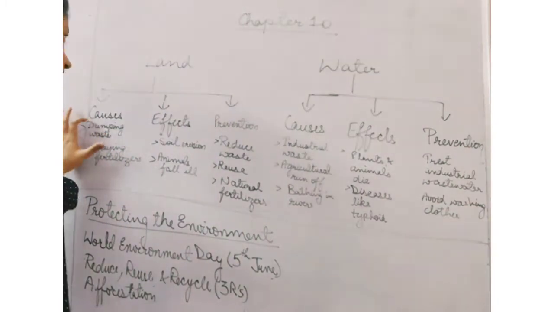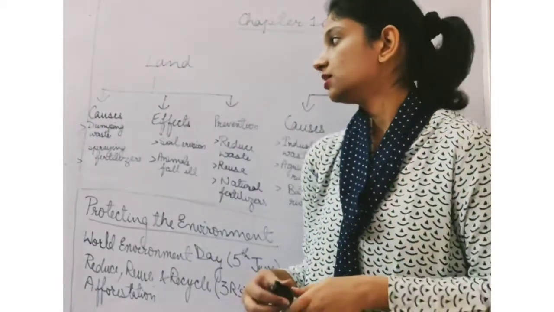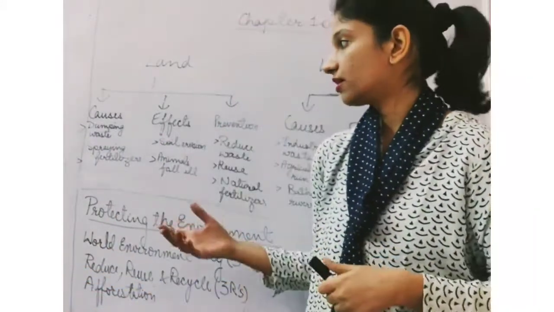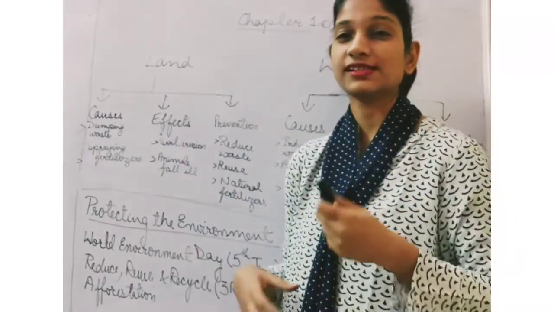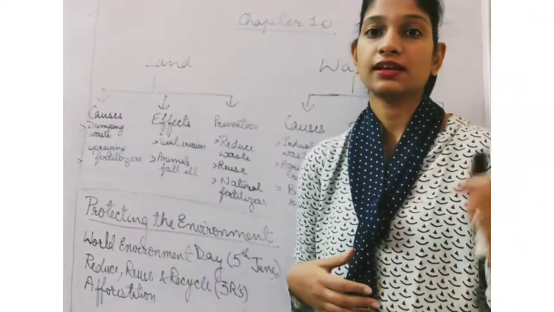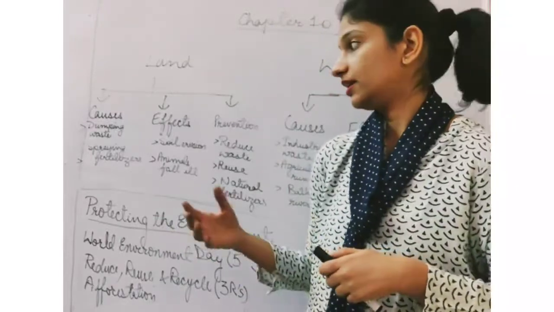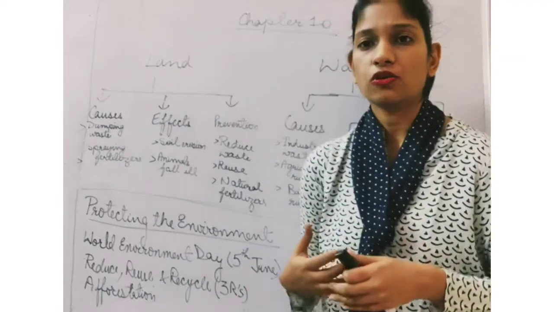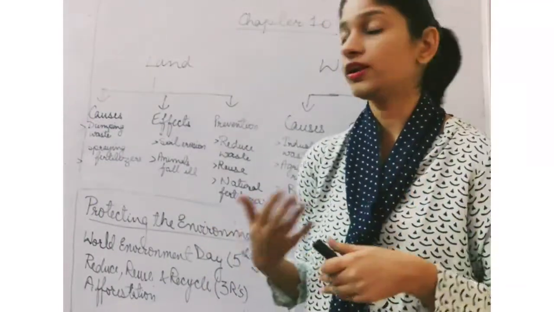So, the first is causes of land pollution. A lot of waste is being dumped here and there by all of us, and that is one of the causes of land pollution. That waste is not properly dumped. Also, industrial waste is dumped improperly, and the landfills where all the waste is collected are also not maintained properly, so it is leading to a lot of land pollution. Why? Because a lot of waste just gets collected over and over.